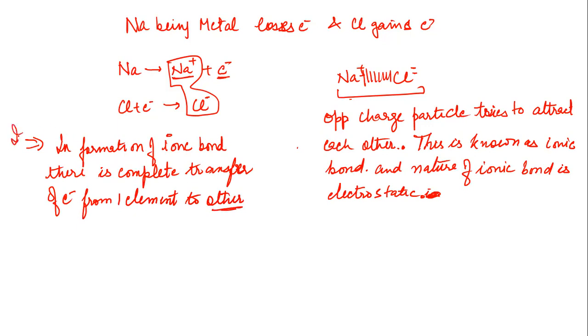Remember that this is important. So if somebody asks you what is an ionic bond, don't say that it's a bond between a metal and a non-metal. You have to define it. Ionic bond is a bond in which there is a complete transfer of electrons from one species to other.